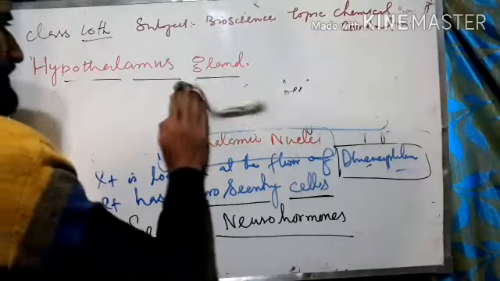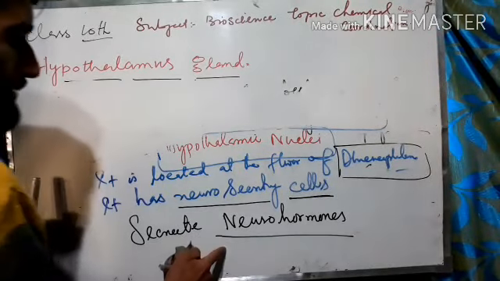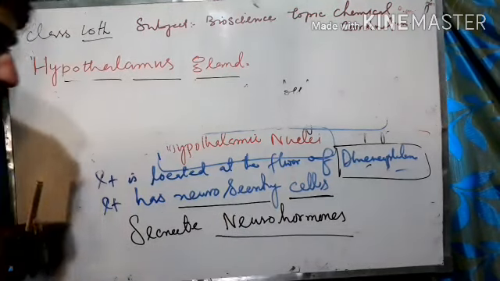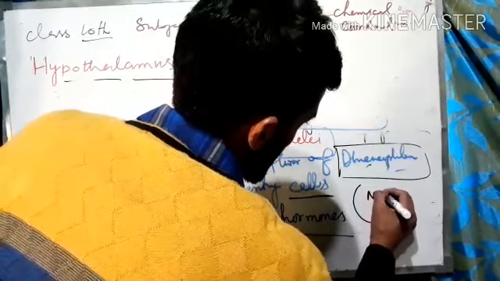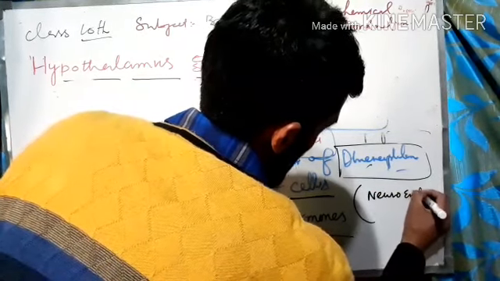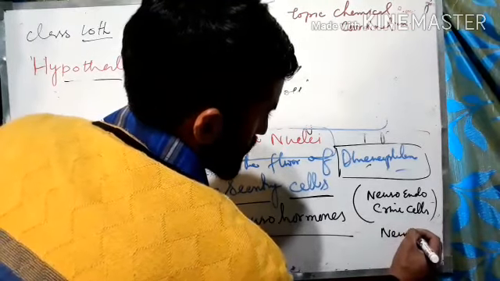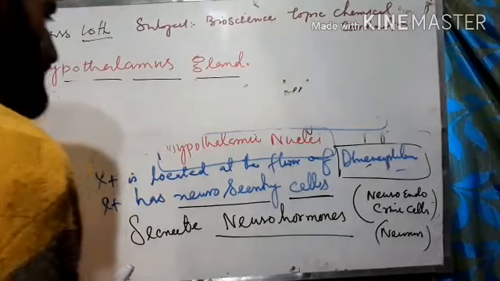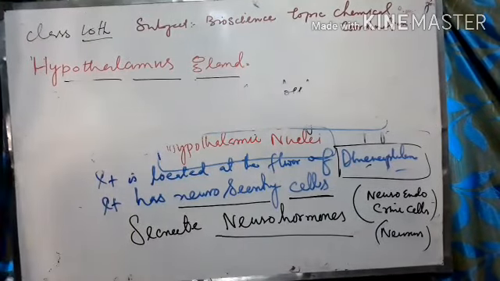What are neurohormones? Neurohormones are those hormones which are produced by neurosecretory cells or neuroendocrine cells, and sometimes also by neurons. That is why these are called neurohormones. They have similarity with other hormones, the characters of hormones that we have discussed.